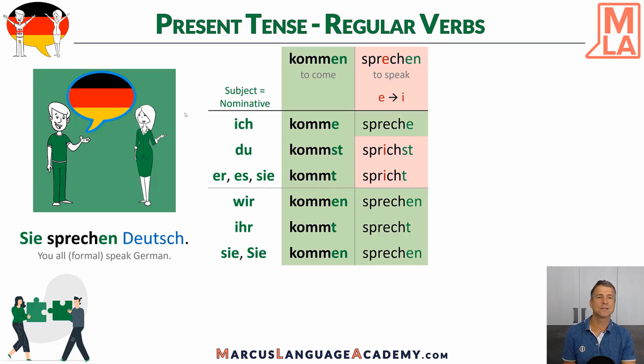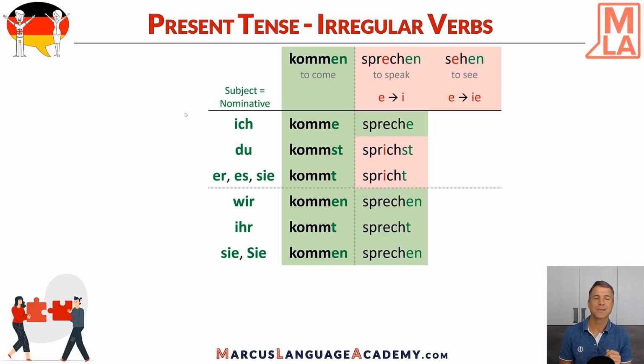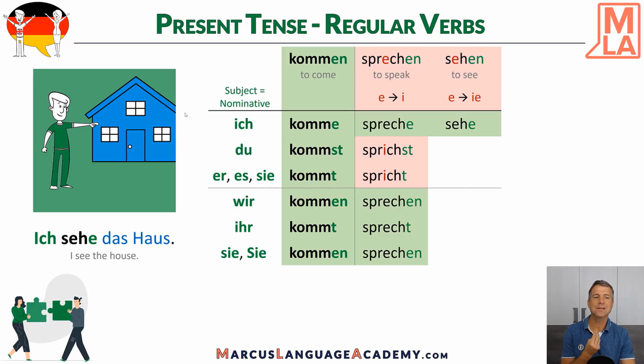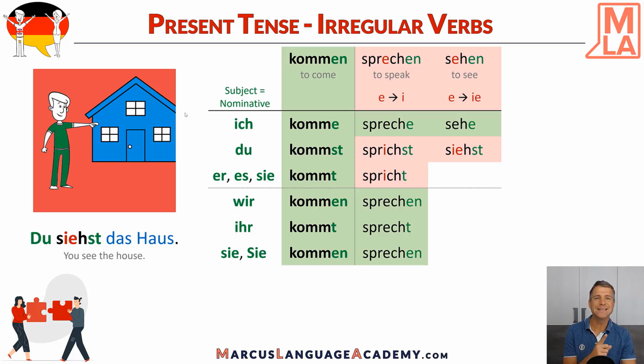Remember this. But there's a different group of irregular verbs in German. Here we have another example. Sehen, to see. And here the E of the root of the verb changes to IE, to a long I. So let's see. But it applies the same idea. First person, ich sehe. It's regular. Ich sehe das Haus. I see the house. Okay? Regular. Second person, irregular. Du siehst das Haus. You see the house. And so there's a change in the root. So you pronounce it du siehst. So it's a long I.